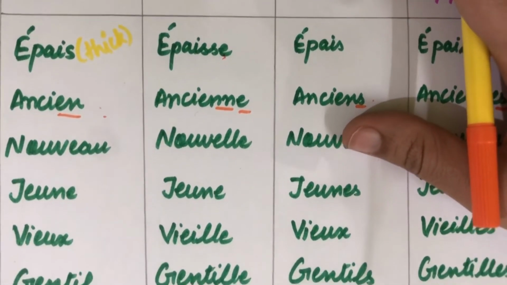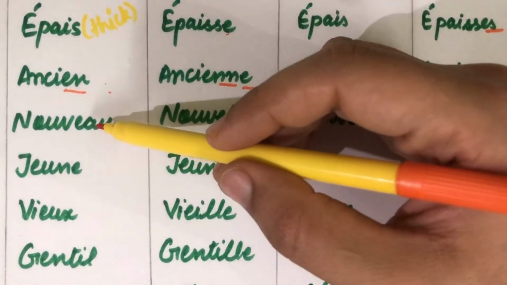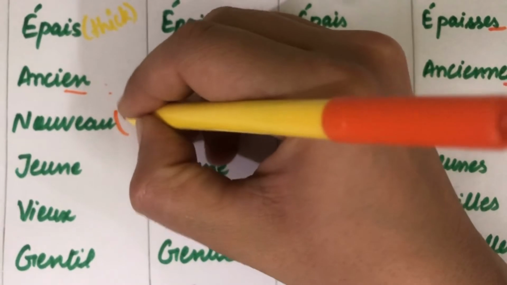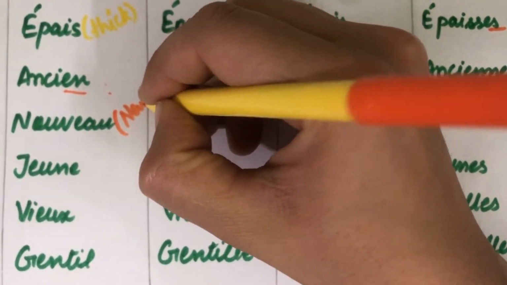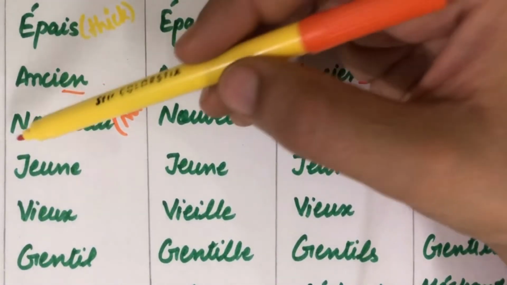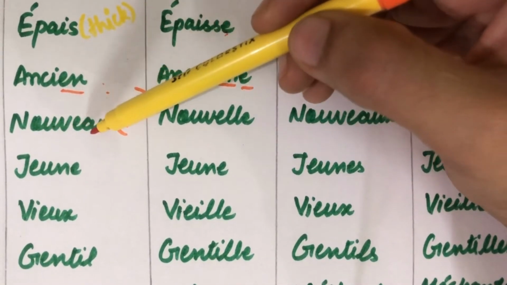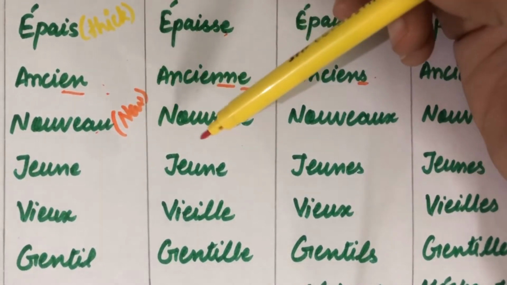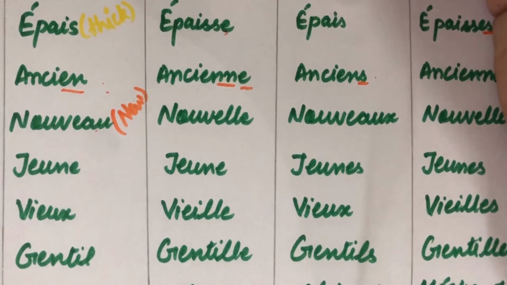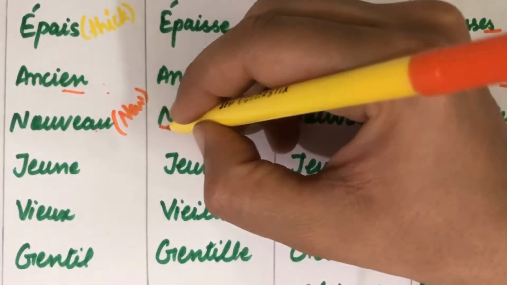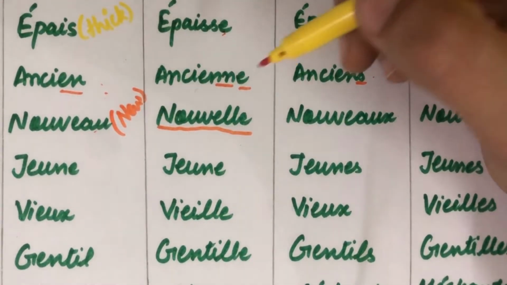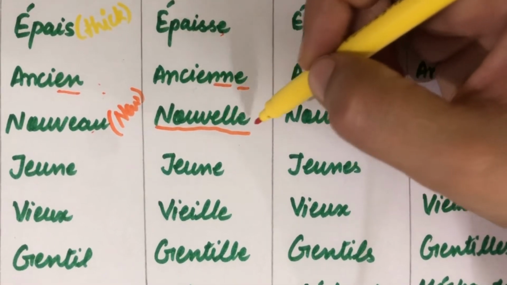Okay, next is nouveau. Nouveau means something which is new. Okay, and the spellings are N-O-U-V-E-A-U. Okay, for feminine it is different from what we did earlier. It becomes nouvelle. Nouvelle. N-O-U-V-E-L-L-E.